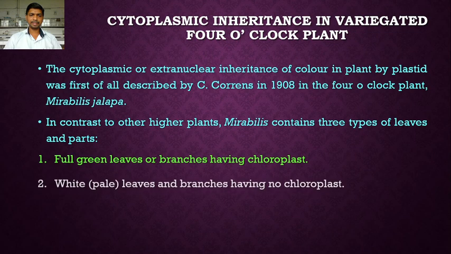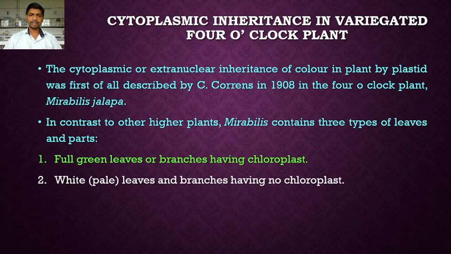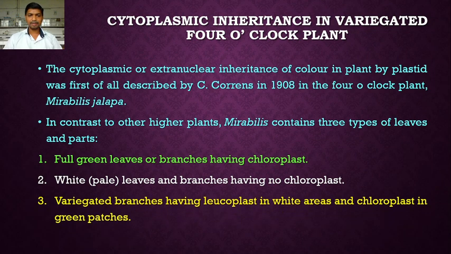The second type is the white or pale leaves and branches having no chloroplast. These leaves are devoid of chlorophyll pigments, and such plastids are referred to as leucoplast. And the third one is the variegated branches. This word is important.